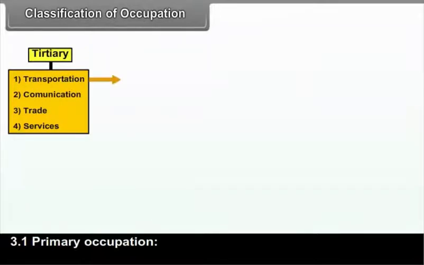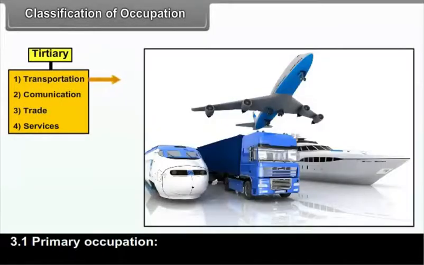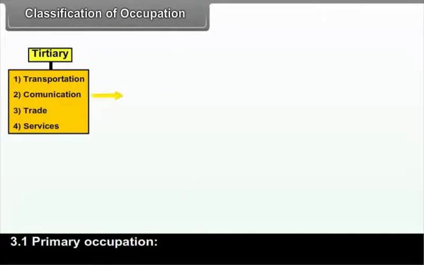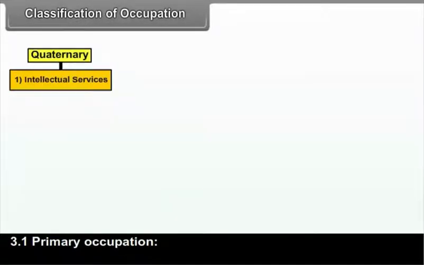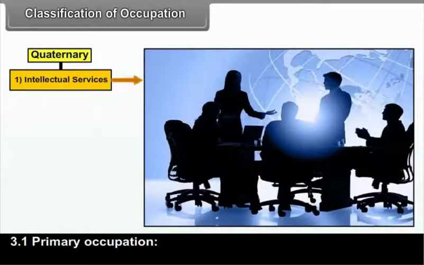Tertiary: 1. Transportation. 2. Communication. 3. Trade. 4. Services. Quaternary: Intellectual services.